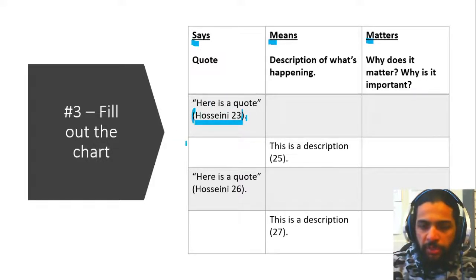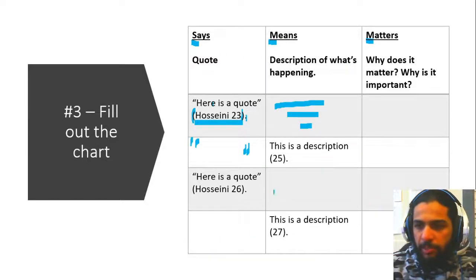Make sure that you put in those citations when you are grabbing a quote straight from the book, all right? And then if there is no description of what's happening, you look at the quote and you write me a description of what is happening. All right, so you're just going to fill out the blanks in these boxes and, of course, explain why each quote matters, why each quote is important, why did you find them interesting.